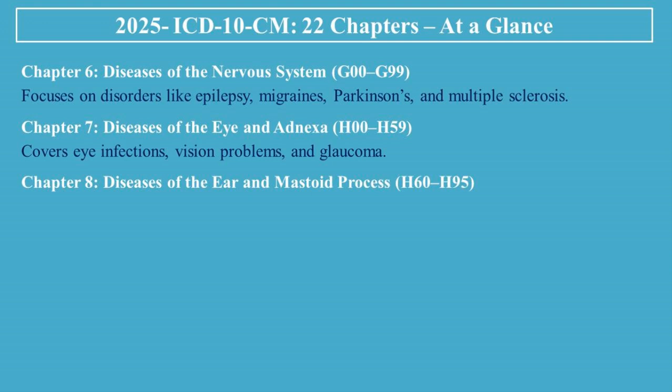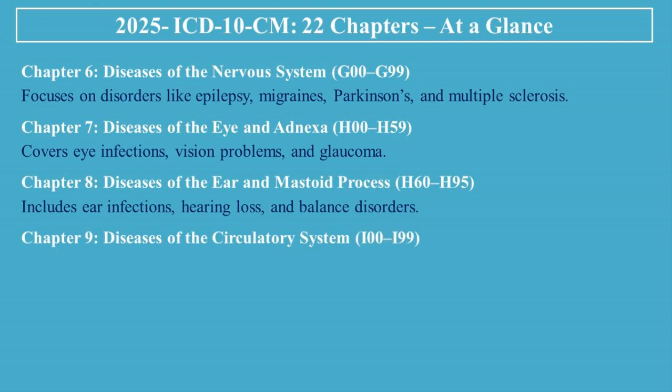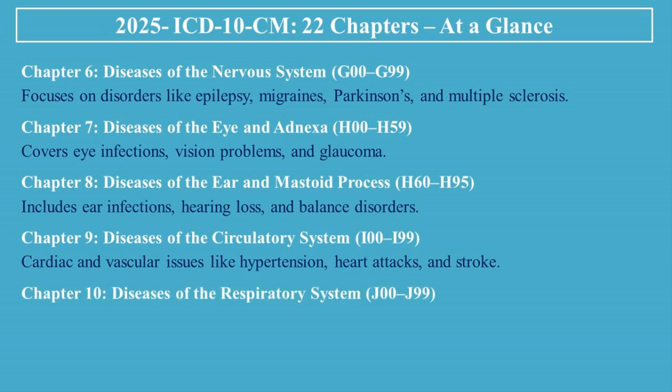Chapter 8, Diseases of the Ear and Mastoid Process, H60 to H95. Includes ear infections, hearing loss, and balance disorders. Chapter 9, Diseases of the Circulatory System, I00 to I99. Cardiac and vascular issues like hypertension, heart attacks, and stroke.